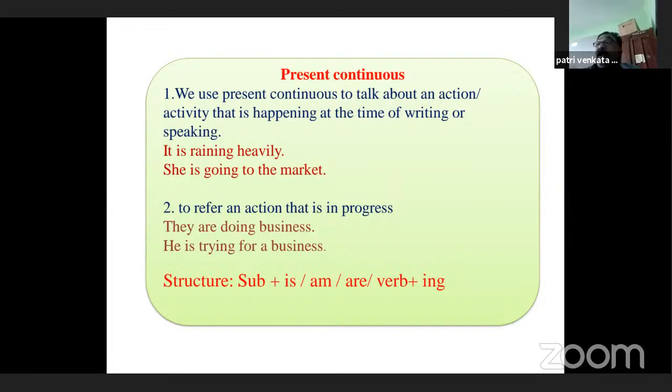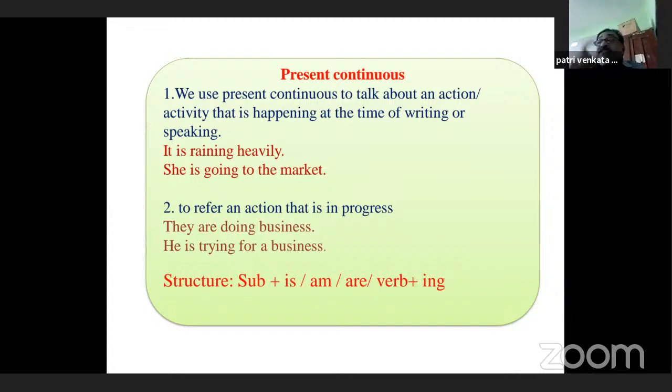Not only that, we can use present continuous to refer to an action that is in progress. For example, they are doing business. That means the action is in progress. Yes, Anand is writing a novel. That means the action is in progress. They are building a house. The action is in progress. For the actions that are in progress, or to refer to the actions that are happening at the time of speaking or writing, for such actions, we use present continuous tense.